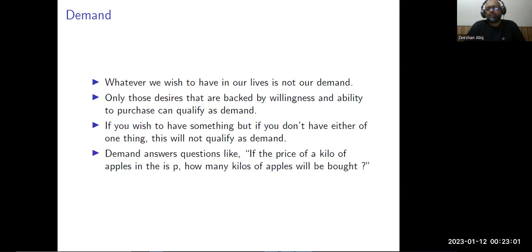Say, for example, if you are selling a Ferrari car, whom would you call to sell the car? You will only call those people who actually have the ability to buy the car, and similarly, those who are actually showing the willingness to buy it. If you find anybody who has the ability but not the willingness, you will not call him. And similarly, the other way around, you will again not make the call. So demand answers the question, say, for example, if the price of a kilo of apples is P, how many kilos of apples will be bought?